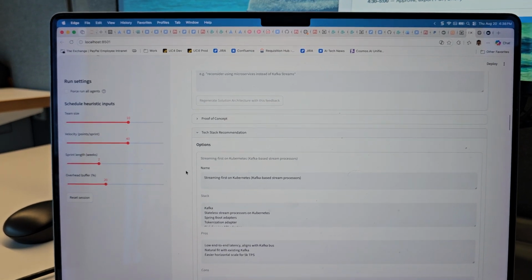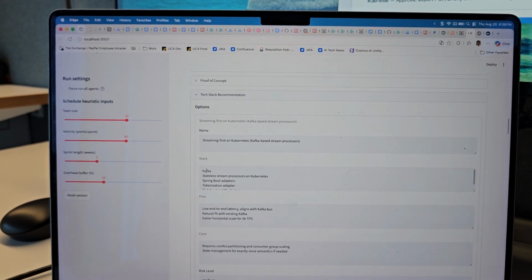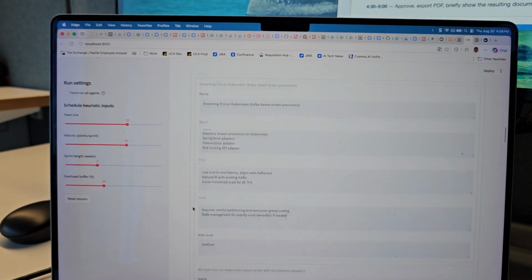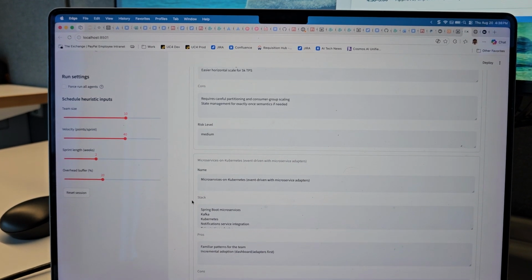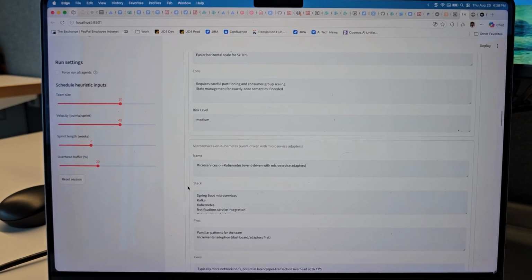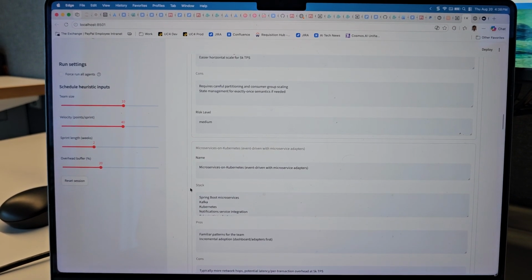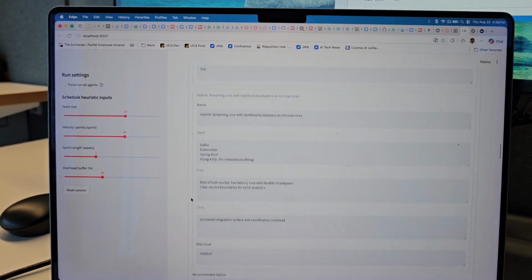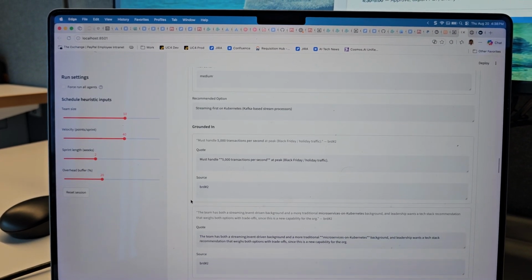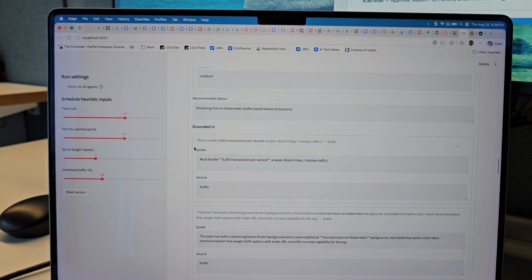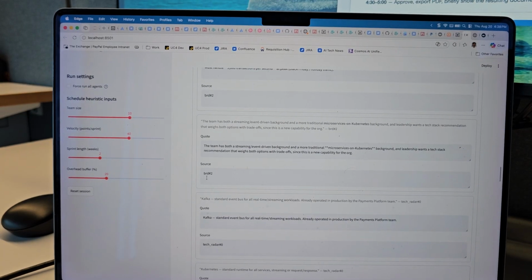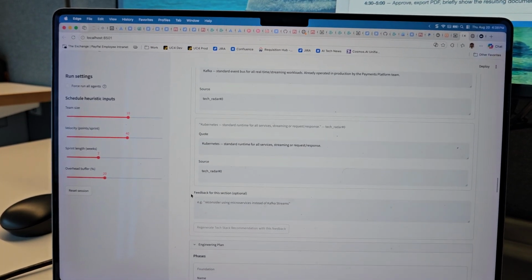Now if you see the tech stack recommender, you can see that Kafka, stateless stream, all these are coming from the recommendations that have been already fed as a ground level to understand what technologies are permissible in this company or in the firm. At the end you also see there is a scope for feedback, but before that, must handle 5,000 transactions. This is coming from BRD2, another BRD, this is a tech radar.